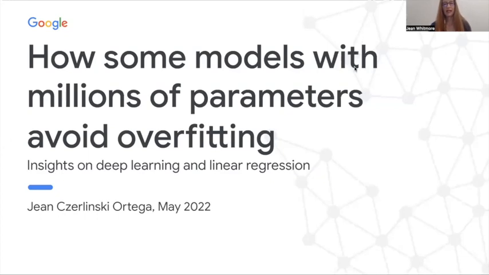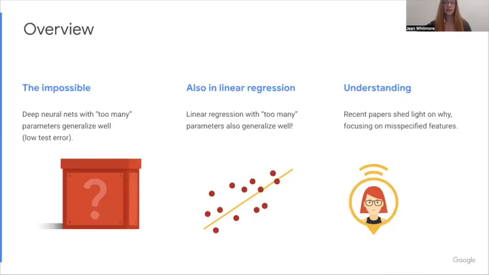Hello, my name is Jean Cherlinsky-Ortega, and I'm here to talk to you about how some models with millions of parameters avoid overfitting. Here's an overview of the talk. First, I'll describe an impossible phenomenon. This is that deep neural nets with too many parameters generalize well. That is, not only do they have low training error, but they have low test error.